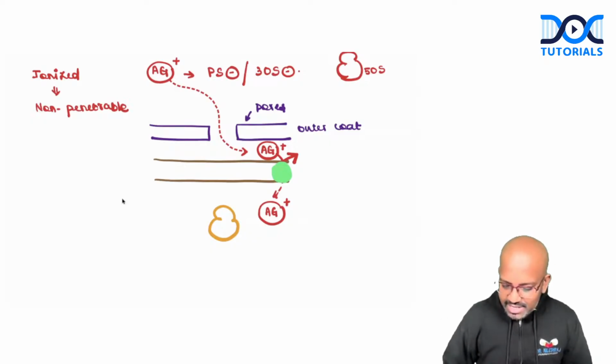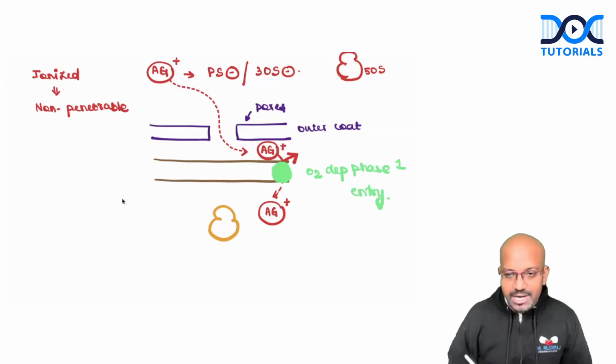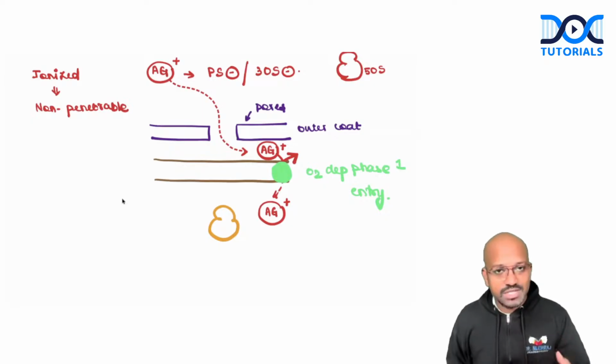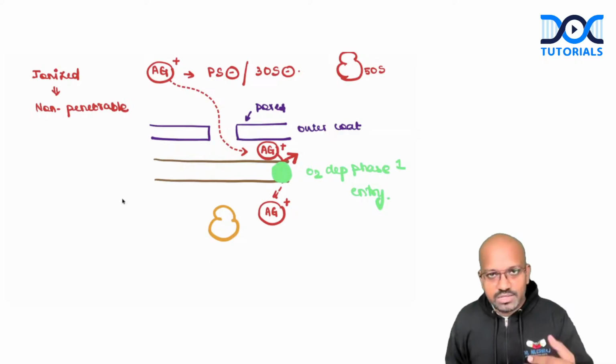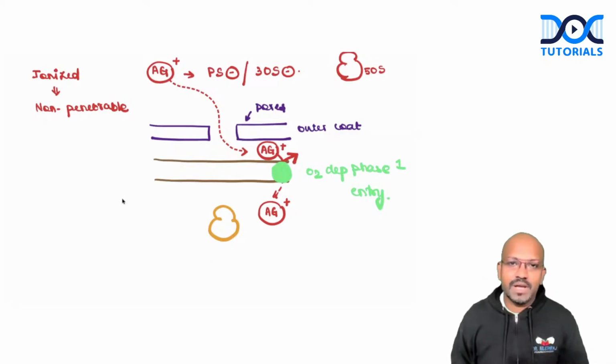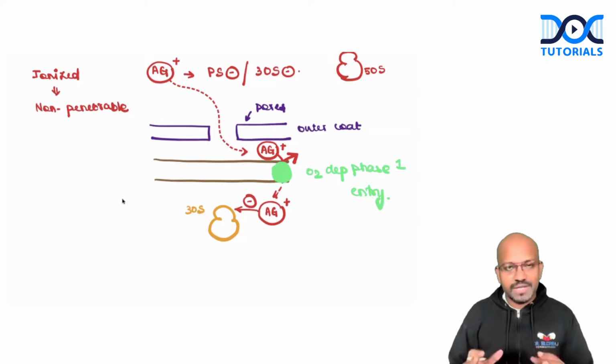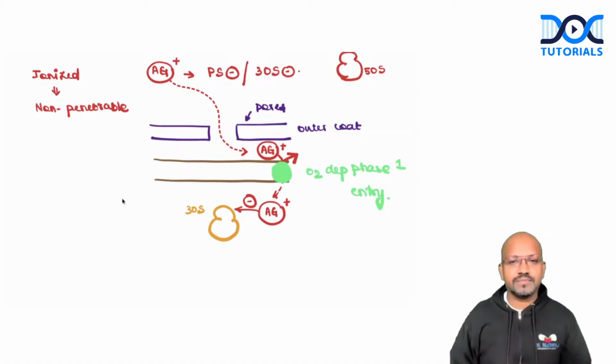This concept is called oxygen dependent phase 1 entry, which means this pump will be utilizing oxygen as an energy source, oxidative phosphorylation. Thereby, aminoglycosides will gain entry into bacteria. Once it is inside the bacteria, aminoglycosides will bind with the 30S ribosomal subunit and inhibit it. Very much simpler. Now, as I've told from the simple one-liner, aminoglycosides are not effective against Clostridium difficile.